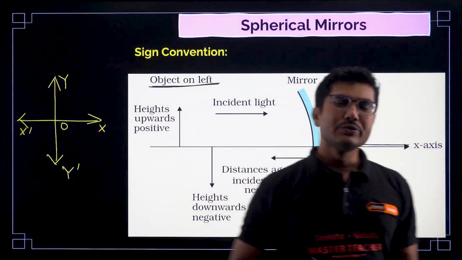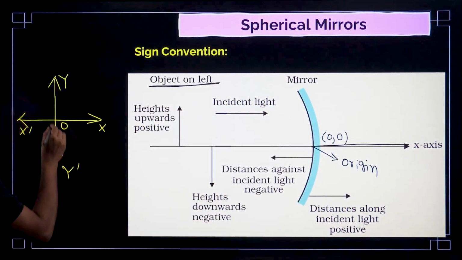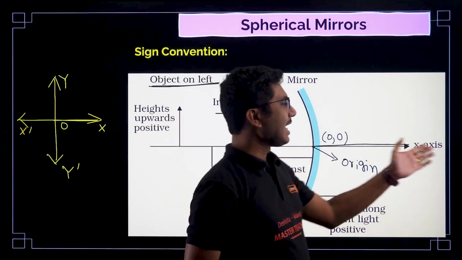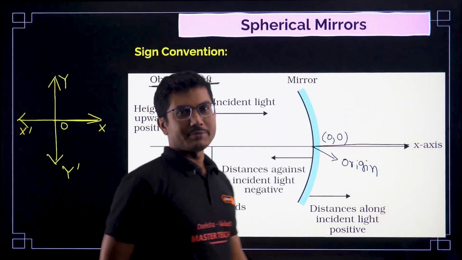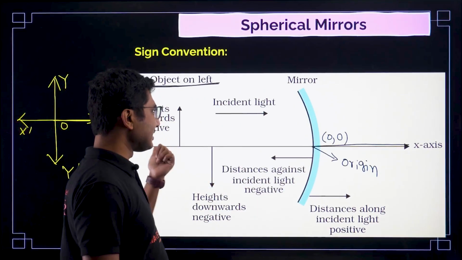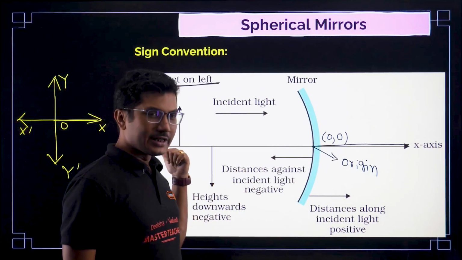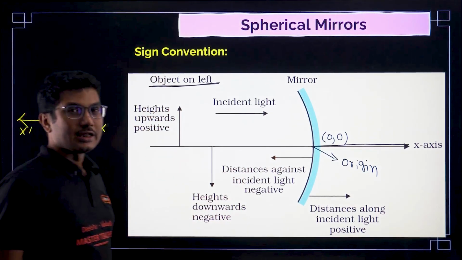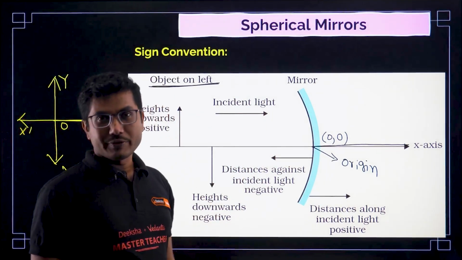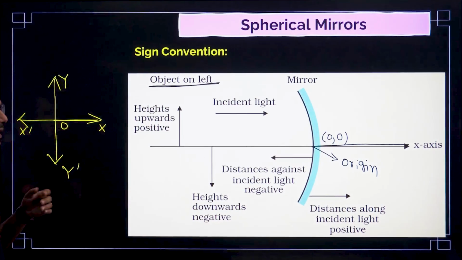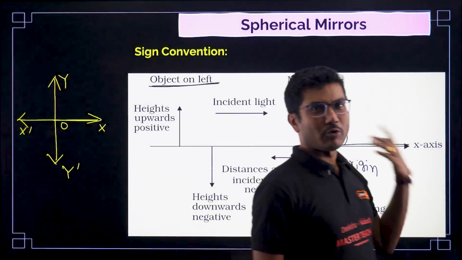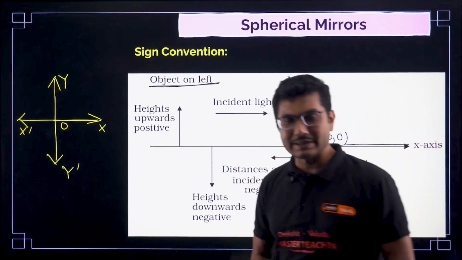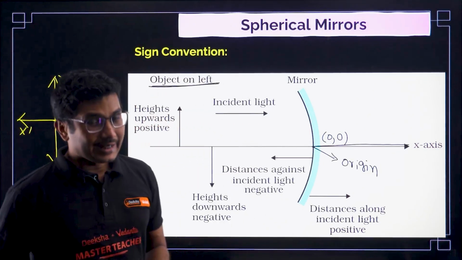So here also we will use the same logic. Anything positive of x is always in this direction, right? So if you measure any distance along this direction, that will always be positive, and if you are measuring any distances backward direction, that means the coordinate is negative, that means the value is negative. Similarly, anything upward is positive, anything downward is always negative y-axis. So if it is along the positive x-axis, it is positive. If it is along the negative x-axis, it is negative. If it is along the positive y-axis, it is positive. If it is along the negative y-axis, it is negative.